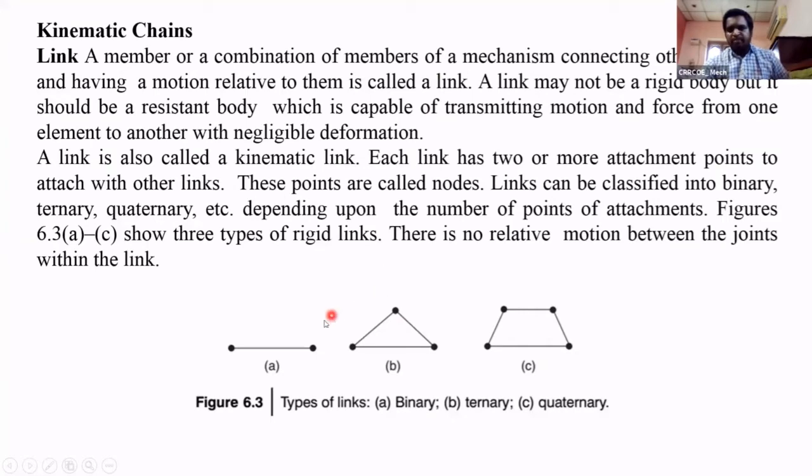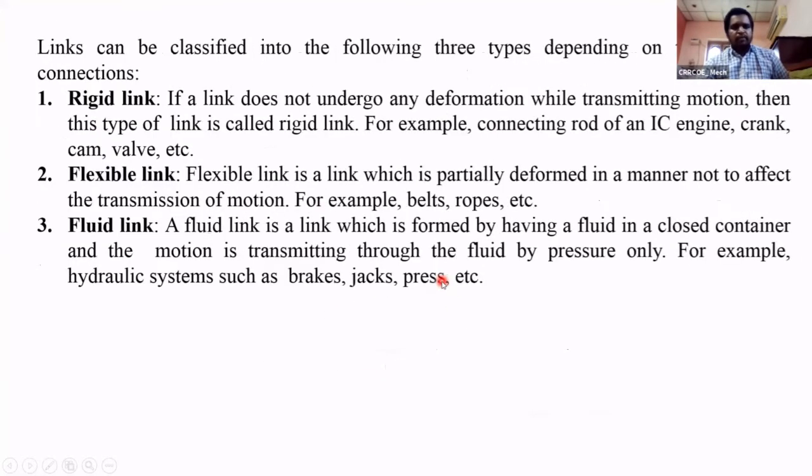We have 3 types of links: binary, ternary and quaternary. Here we can also classify the links into 3 other types, that is rigid link, flexible link and fluid link. A link is nothing but that which transmits the motion or force from one element to another element. Here links are classified into 3 types.